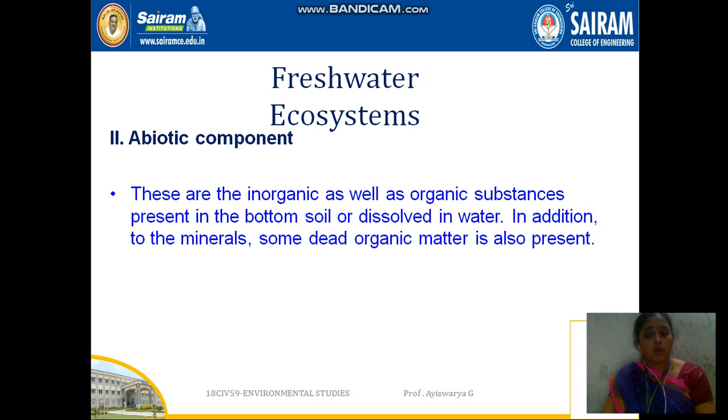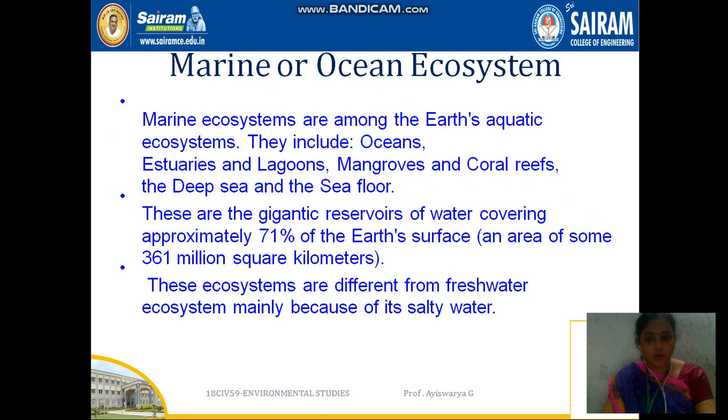So the abiotic component of freshwater ecosystem is like inorganic and organic substances, both of which we have from the bottom soil present in the water. When it is dissolved, some dead organic matter is also present over here. So these are the abiotic components in the freshwater.